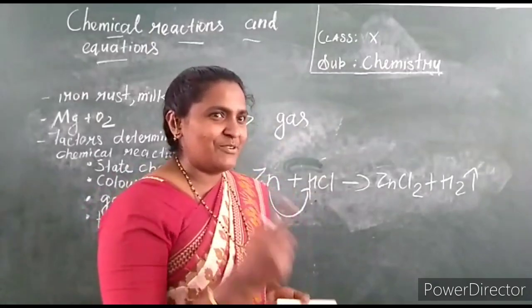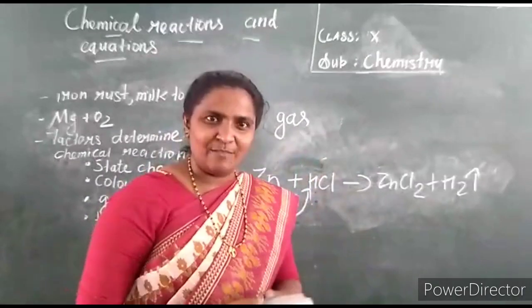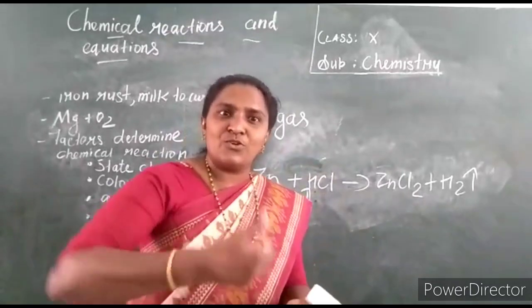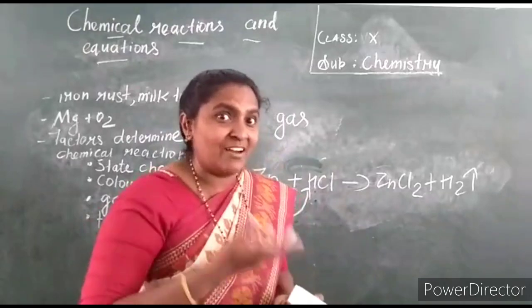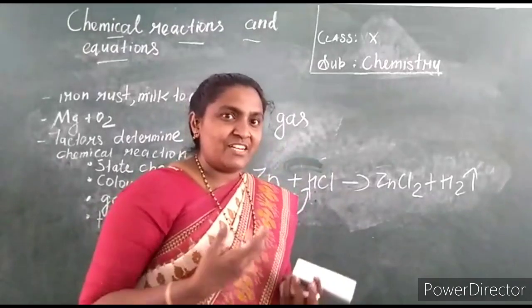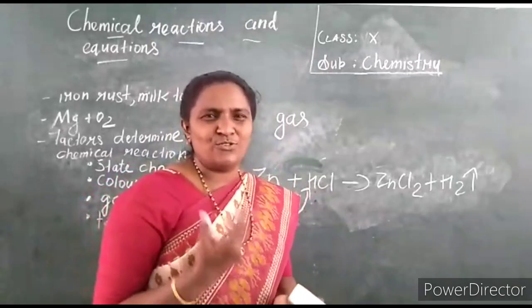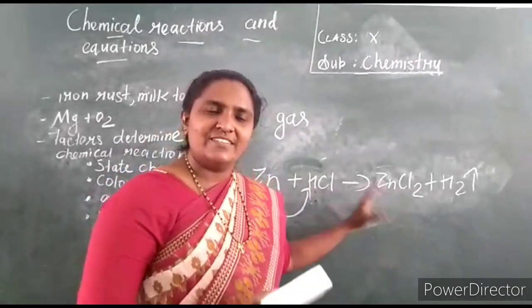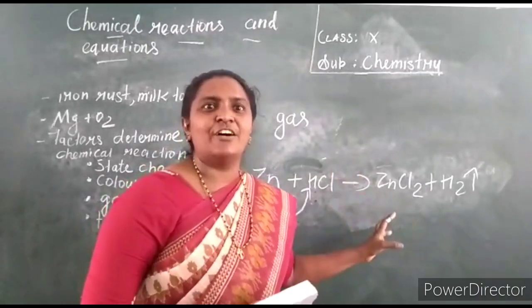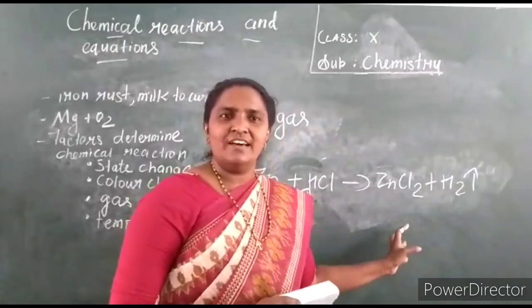So, which factor helps you? The formation of bubbles, or formation of gas. Think of Coca-Cola: when you shake it and open it, you can see the bubbles because carbon dioxide is evolving. So wherever gas is evolving, you can see bubbles forming on the surface of the solution. Which factor tells you here? The formation of bubbles or evolution of gas tells you that this reaction is a chemical reaction.